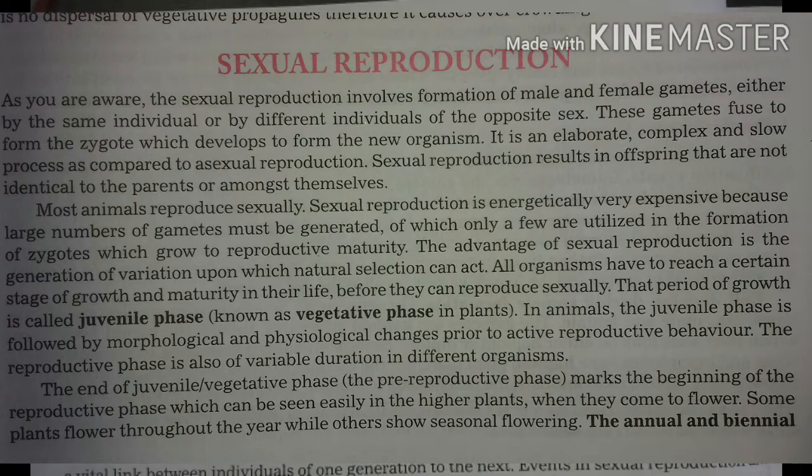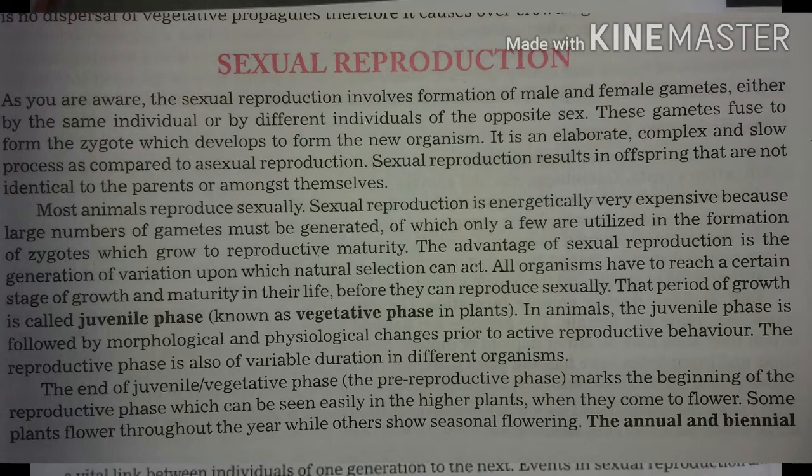Now I am discussing phases in the life cycle. The life cycle of an individual can be divided into three phases, namely juvenile, reproductive and senescent. Juvenile phase. This period, also called the pre-reproductive period, is characterized by large growth.